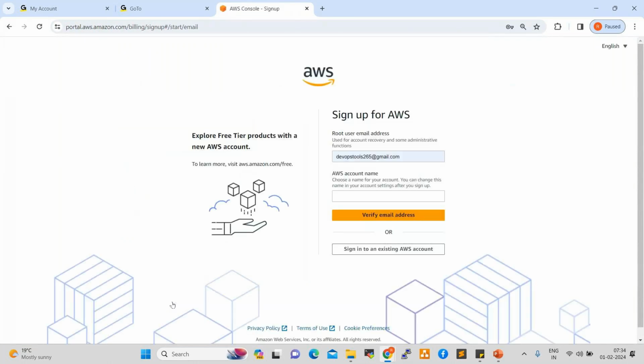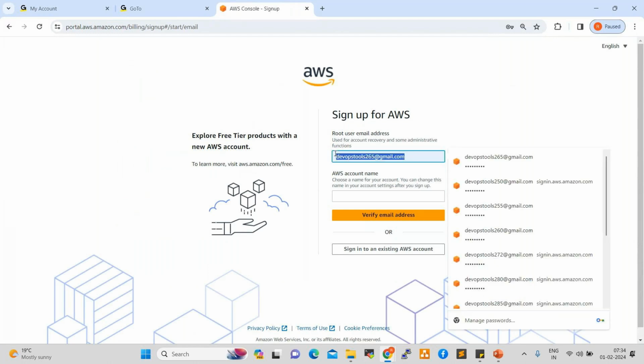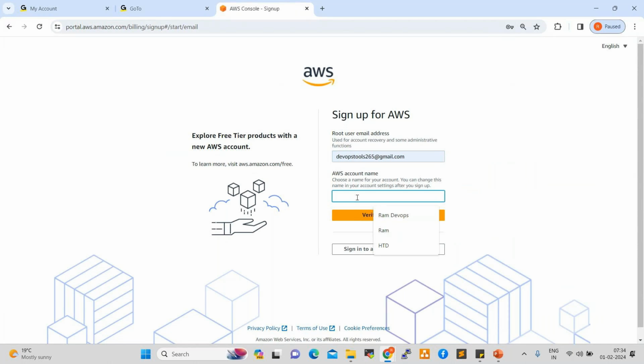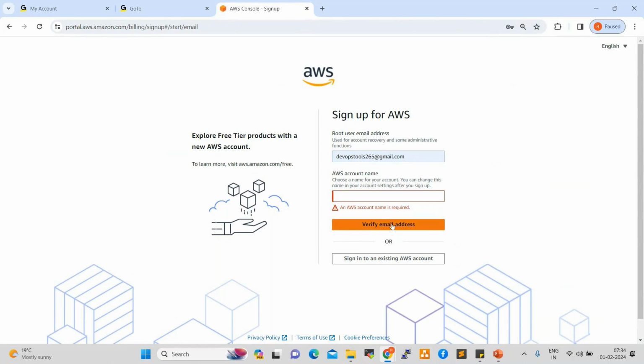Now it is asking for your email address. Here you need to give your name, email address, and account name. After that, click on verify email address. Once you click on verify email address, you will get a 6-digit verification code in your email. Once you get the verification code,